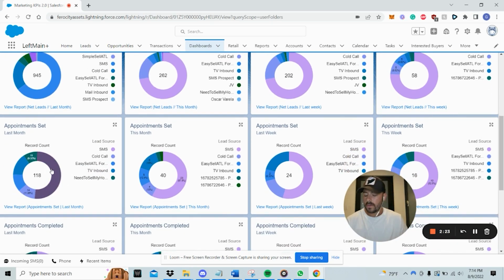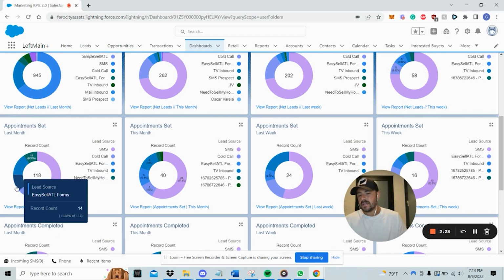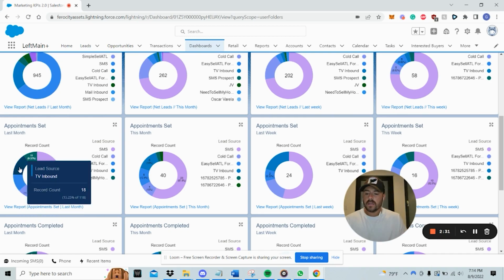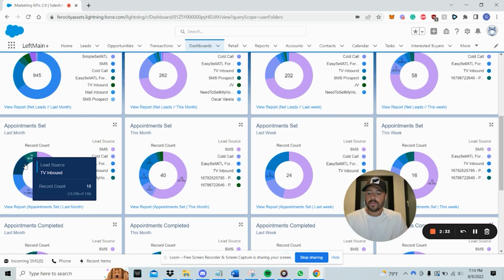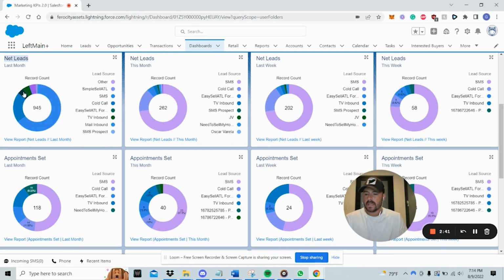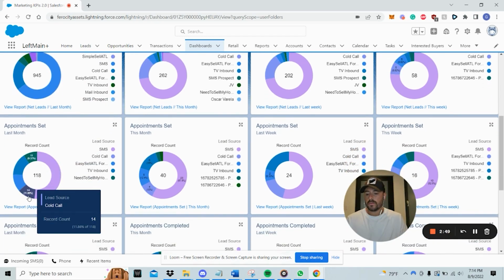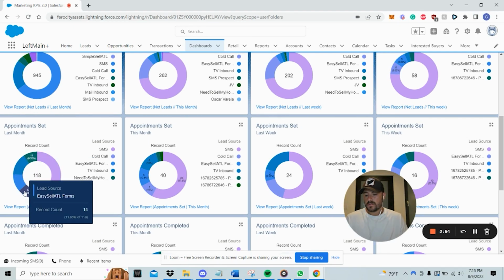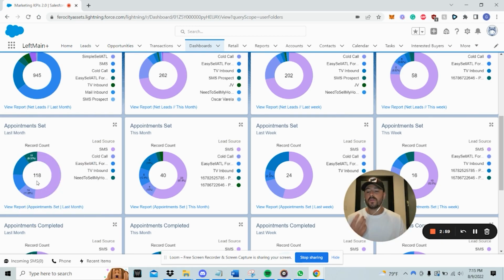Now we can look at where they were set from. You can see 61 SMS, cold call was 14, easy sell, which is our forms for our TV, is 14, inbound was 18. So that's a lot, right? 32 total appointments were set just from TV, even though they were a small portion of our net leads. Because we can go here, our net leads, we had total TV of 85 net leads, not even a tenth of our total net leads, and they were a part of roughly 22 out of our 100, so almost about 20%. They're only 10% of our net leads.